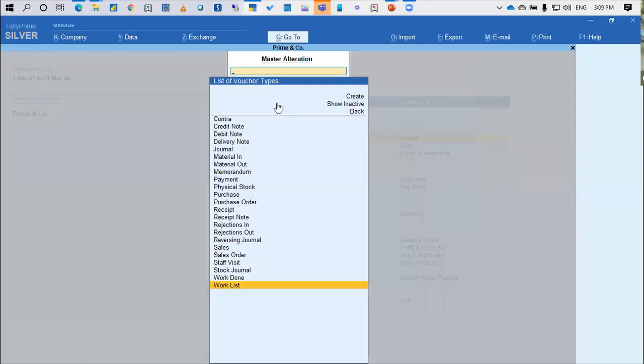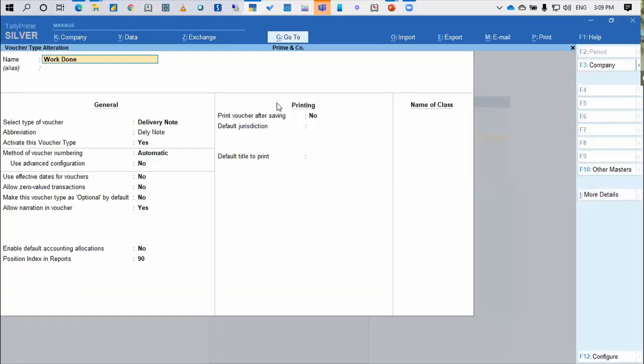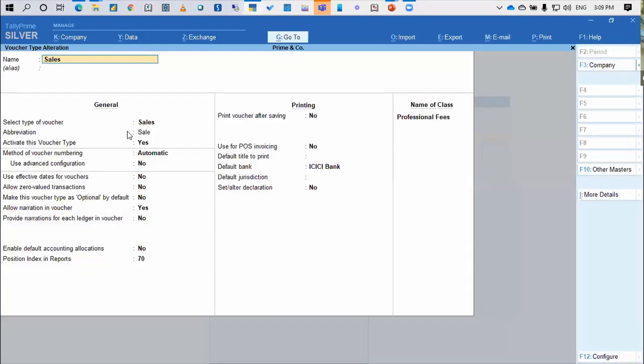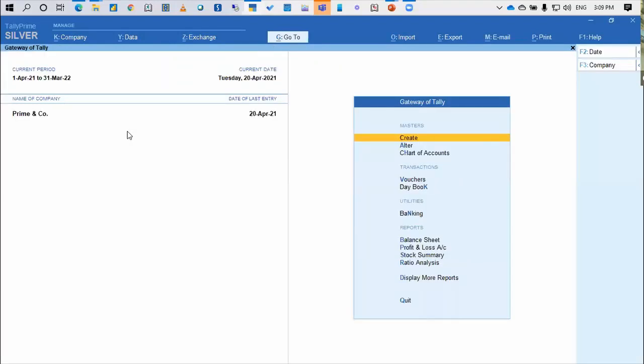Second is, similarly, I also created the voucher type called Work Done under delivery note. So you need to create these two voucher types: Work List as a sales order and Work Done as a delivery note. Sales voucher type we already have, so we need not modify or create anything else. All right, this is the first proposition. Second, you need to create each of your services as a stock item. This is a one-time configuration.